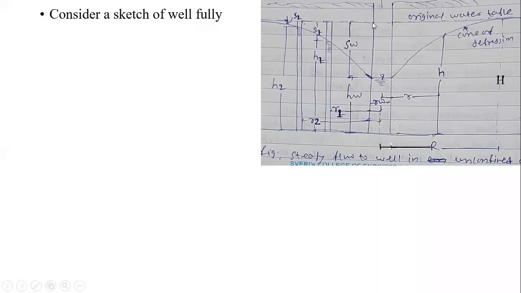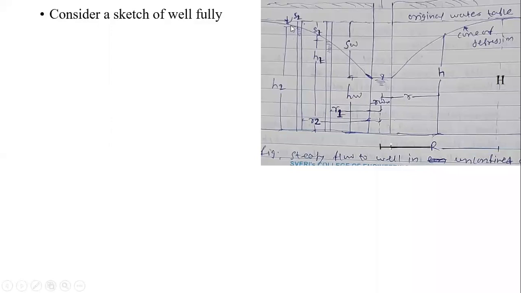Then the initial water level, that is the original water table, was at this level. Due to pumping through the pumping well, the water level has depleted up to this point, and that depletion is indicated as the drawdown Sw.